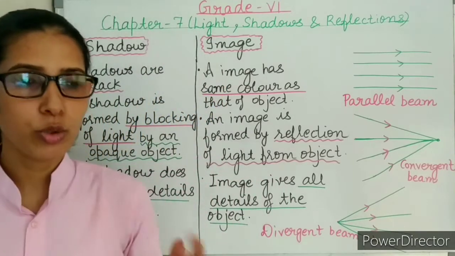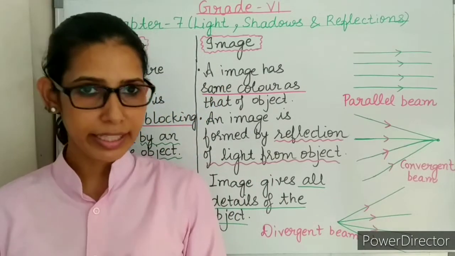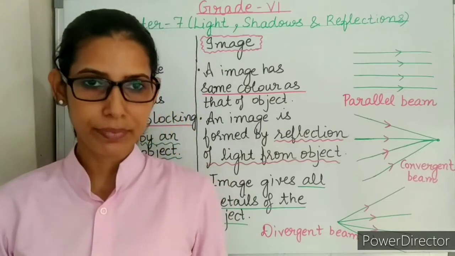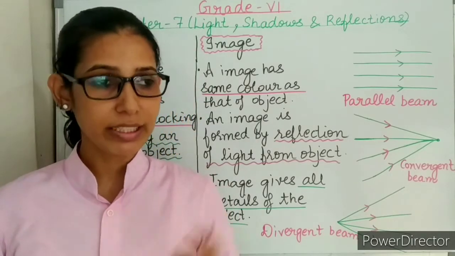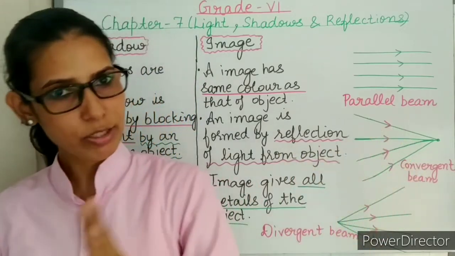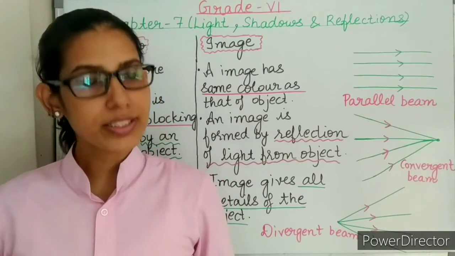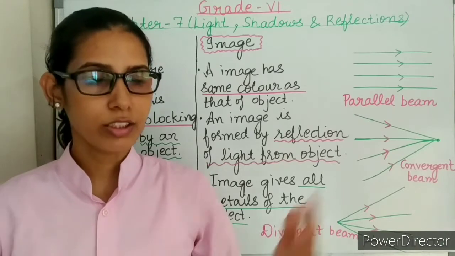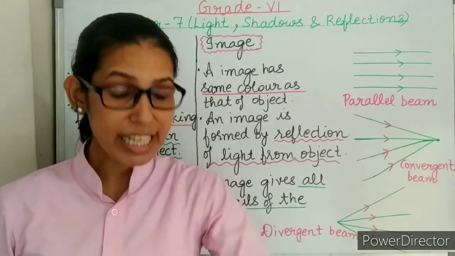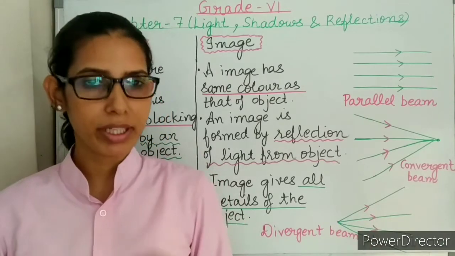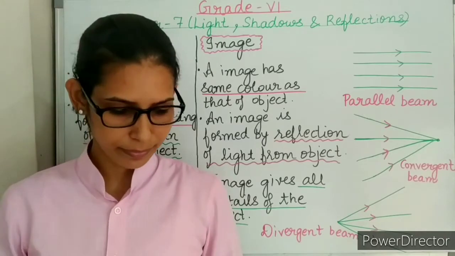Opaque objects do not allow light to pass through them. They reflect the light falling on them. If we talk about transparent objects, they allow light to pass through them. They do not reflect the light. A mirror is an opaque object because it does not allow light to pass through it. It reflects the light falling on it. So a mirror is an opaque object.